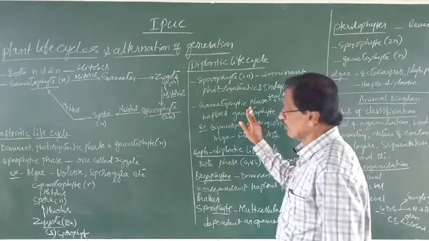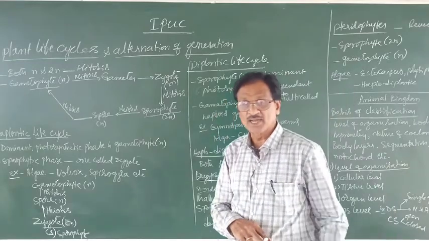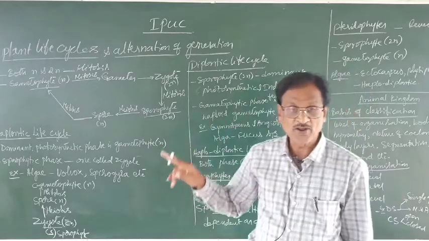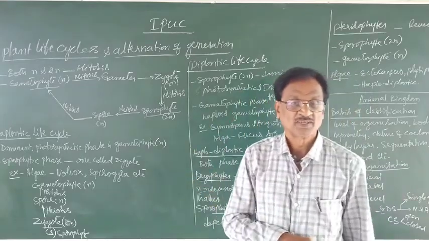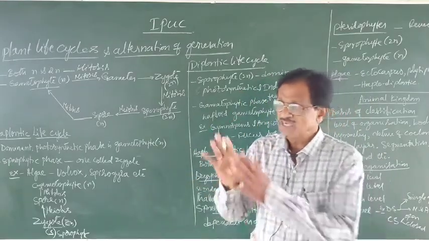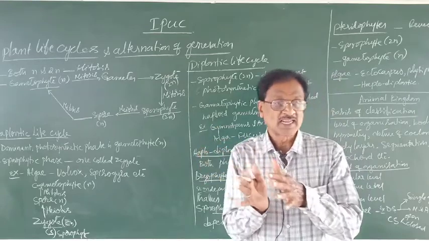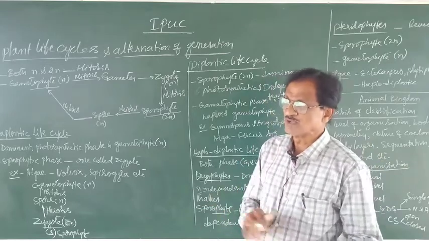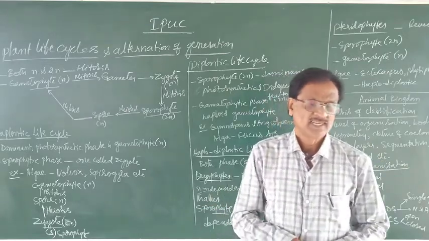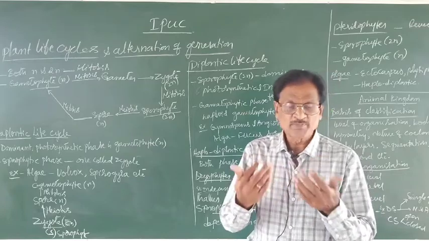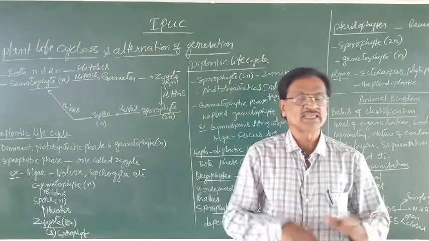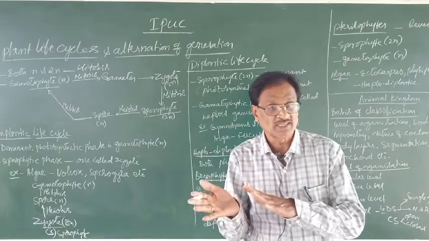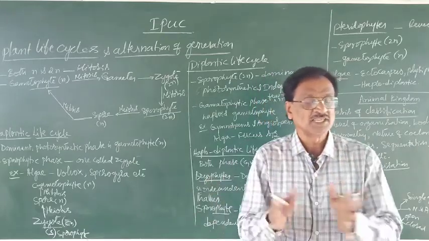Whereas the gametophytic phase is represented by a few-celled to multicelled haploid gametophyte. So if you take a plant like a coconut or any tree, any angiosperm or gymnosperm, almost the entire body is what? The sporophytic body, except the flowers in the angiosperms.